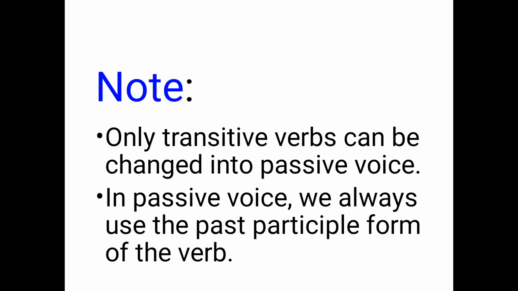Now what are transitive verbs? As we already discussed, a verb which requires an object to complete its meaning is called a transitive verb. So only transitive verbs can be changed into passive voice, and in passive voice we always use the past participle form of the verb.